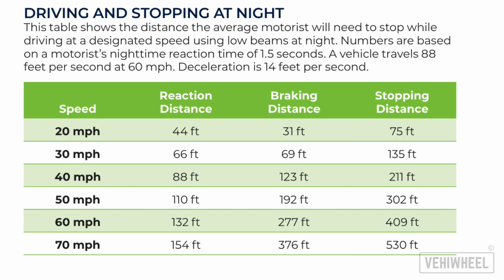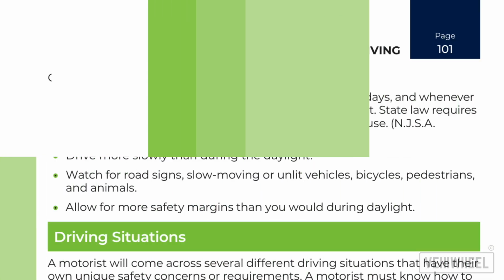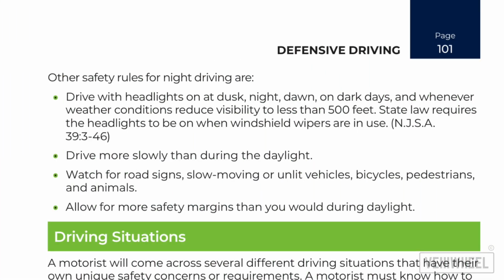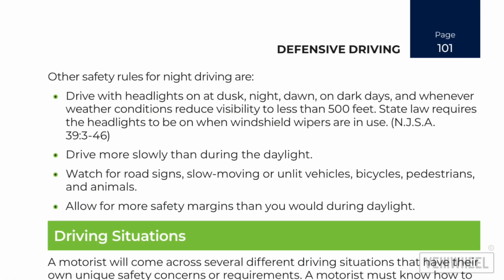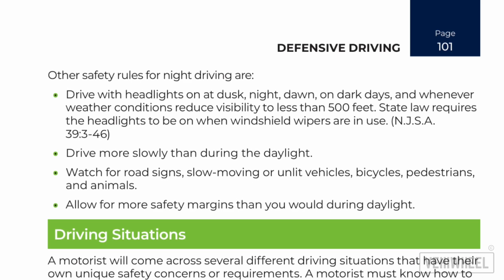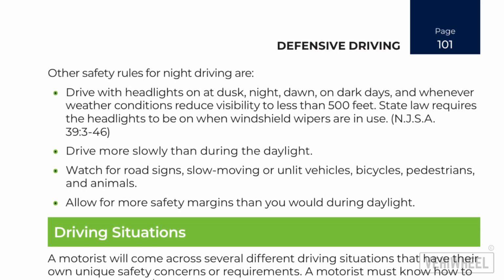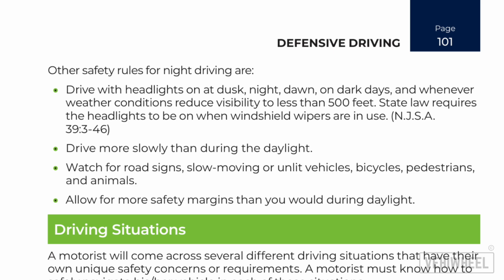Components of stopping distance. Reaction distance, the distance traveled after a driver perceives a hazard and reacts. Braking distance, the distance required to stop the vehicle once the brakes are applied. Stopping distance, the total of reaction and braking distances. Other safety rules for night driving are: drive with headlights on at dusk, night, dawn, on dark days, and whenever weather conditions reduce visibility to less than 500 feet.